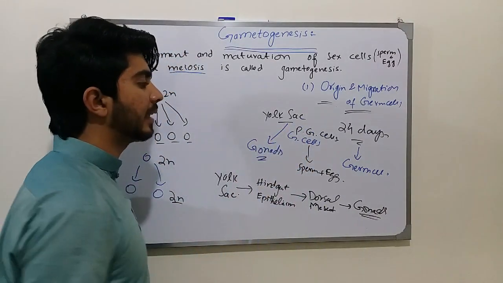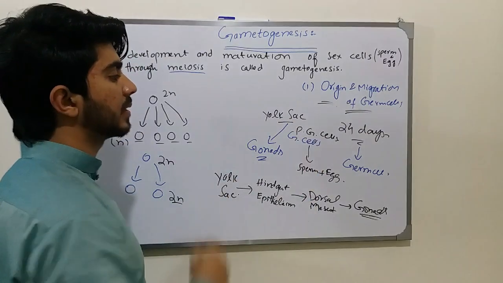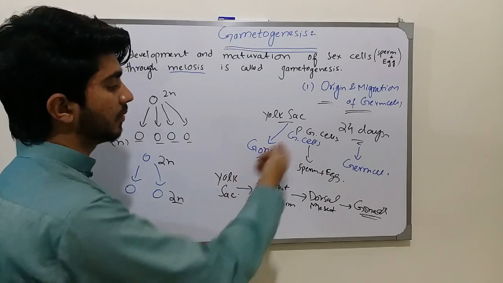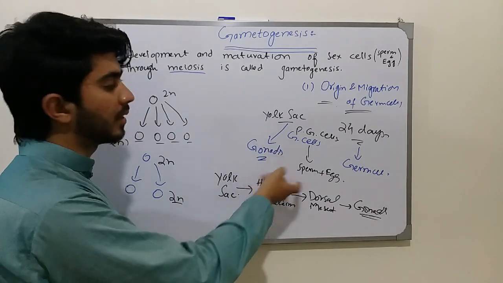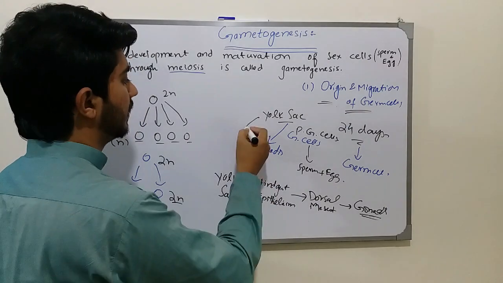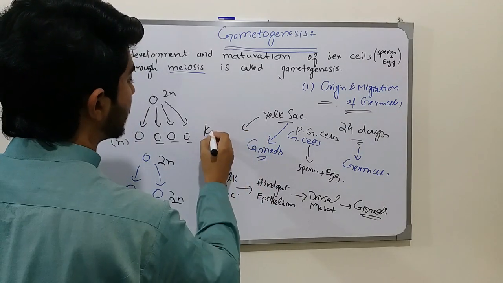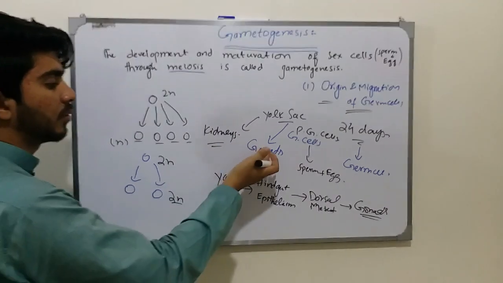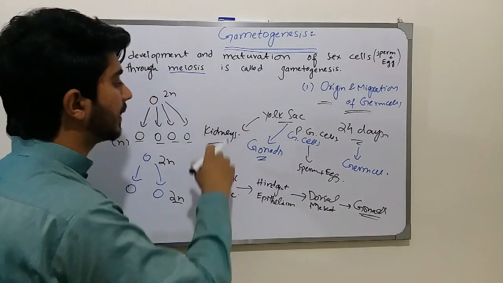If there is a misdirection of the primordial germ cells, for example, if they do not transfer into the gonads but go somewhere else, such as the kidneys, or other extragonadal places, then what happens?